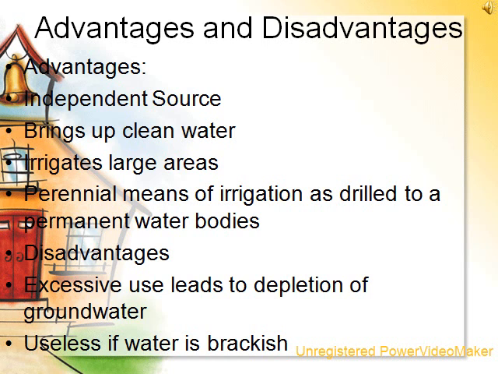Next, we have the disadvantages of tube well irrigation. Firstly, excessive use of tube well water can lead to depletion of groundwater. Secondly, it is useless if the water is brackish, means if the water contains salts. Third, it is expensive as it requires continuous supply of electricity.